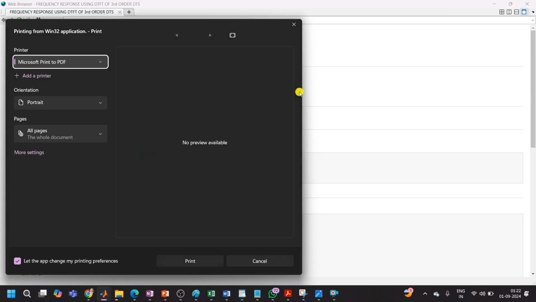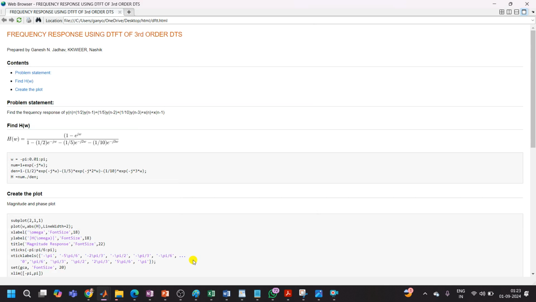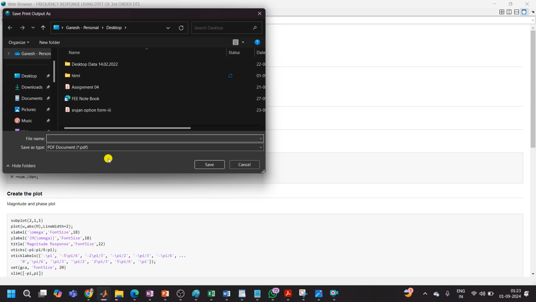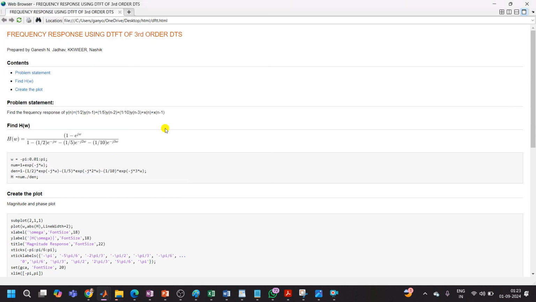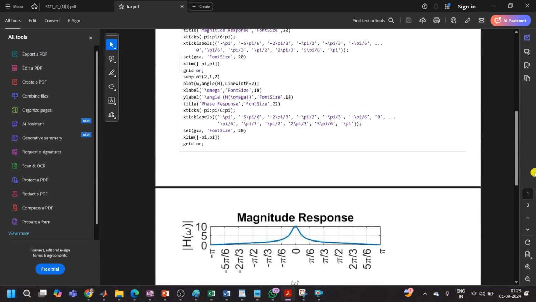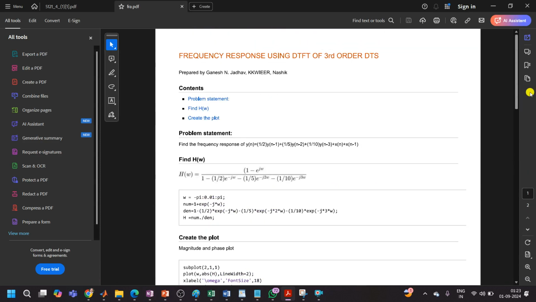You can convert it into a PDF from here also. Suppose I convert to PDF from here. I will name this FRA, frequency response analysis. This is the PDF over here. Okay, so this is a nicely generated PDF. You can take a printout of this and attach it as a report. So this is the frequency response using DTFT.